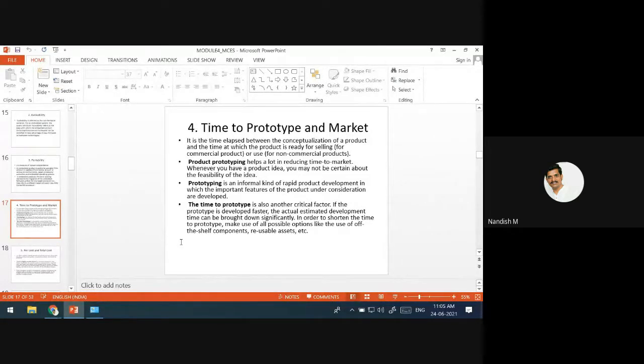That is why the time factor is also very important in the success of any embedded product, and how you are going to do the marketing. Okay, time to prototype and market is the best one. That is the attribute you have to take care of. If you delay in bringing the product to the market, you have lost.